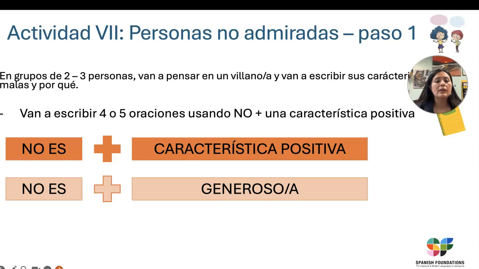Now here, you are going to think about a villain, and you're going to write their bad characteristics. All right, so for instance, if we're talking about Gaston. So there are 2 ways that you can write this example. You can say no es and then include a positive characteristic. For example, Gaston no es generoso. Okay, Gaston no es generoso.